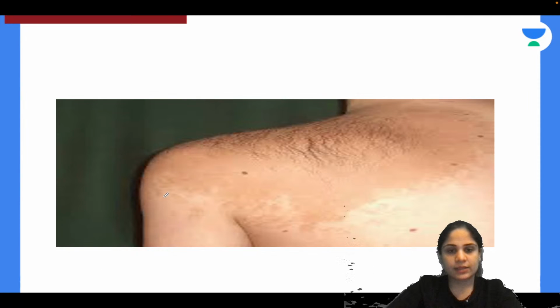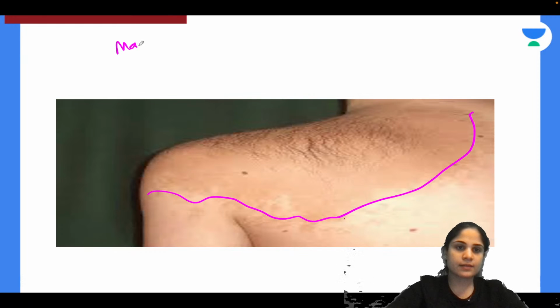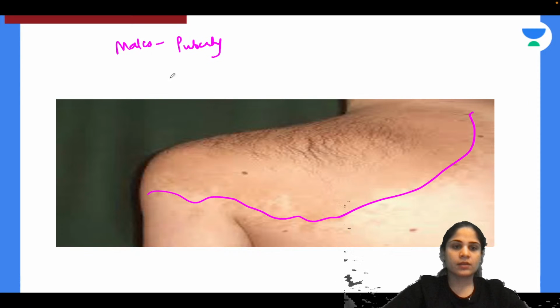Yes, so this lesion that you're seeing over here is commonly seen in males and at a very specific age, that is at puberty. So what is the name of this lesion that you see? This is called Becker's nevus.